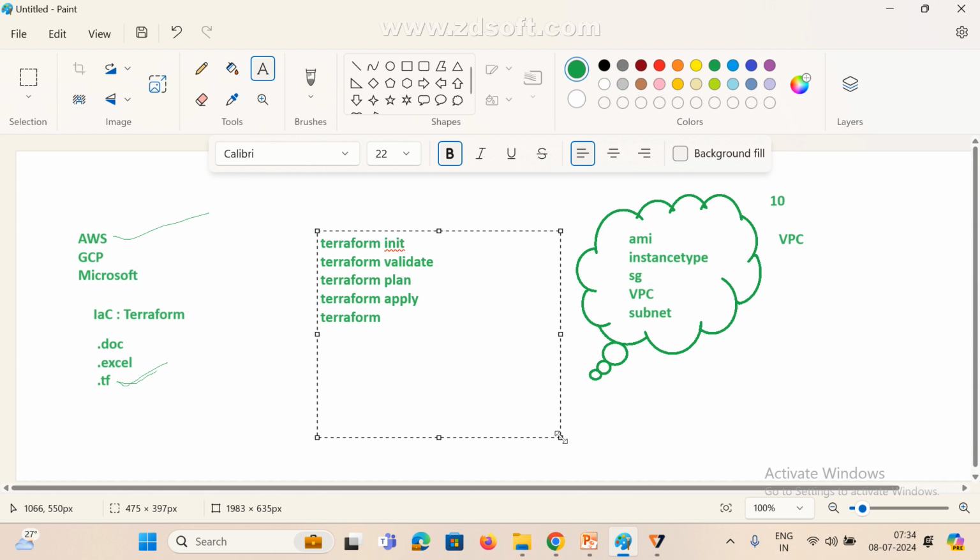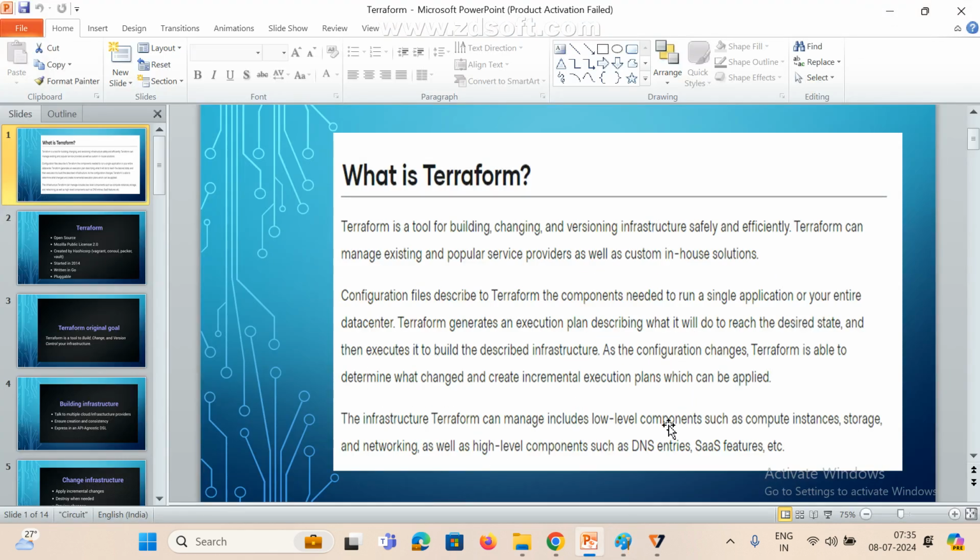Apart from this, nothing we are using mostly. 90% we are using these commands only. Hardly five: Terraform init, Terraform validate, Terraform plan, Terraform apply, and Terraform destroy. With the help of these only we are going to execute your entire Terraform enterprise scripts.